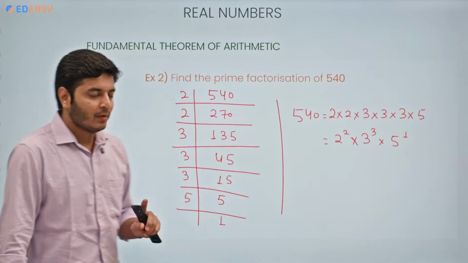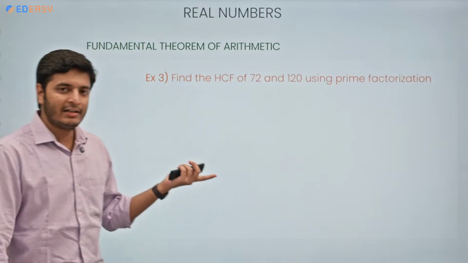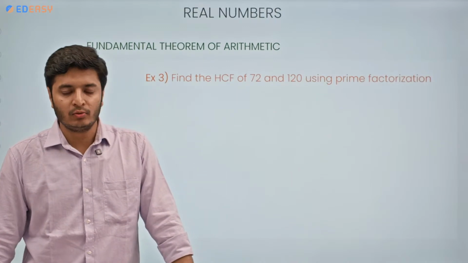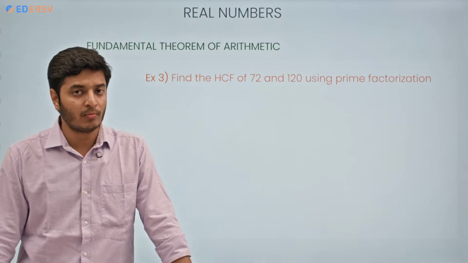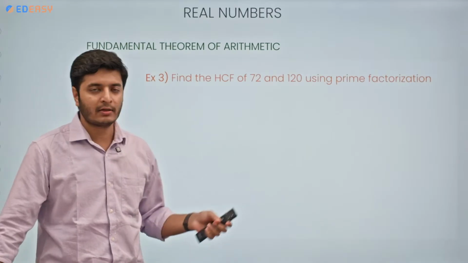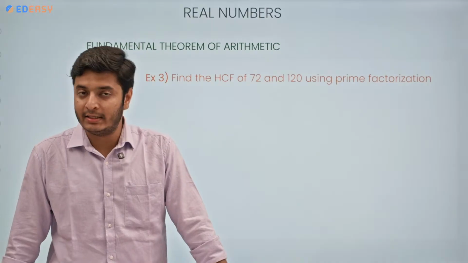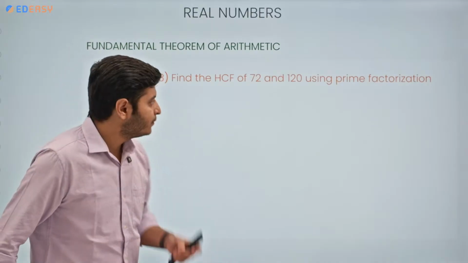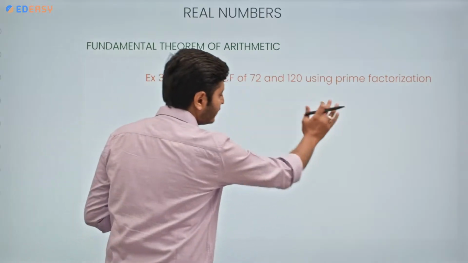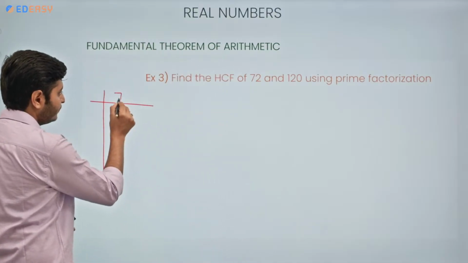Easy. What is the benefit? First, that we can find the HCF of any two numbers easily, two or more than two numbers. Using prime factorization, you can find the HCF of two or more than two numbers very easily. How? First thing first, you are gonna write the prime factorization of 72. So let's find the prime factorization of 72.